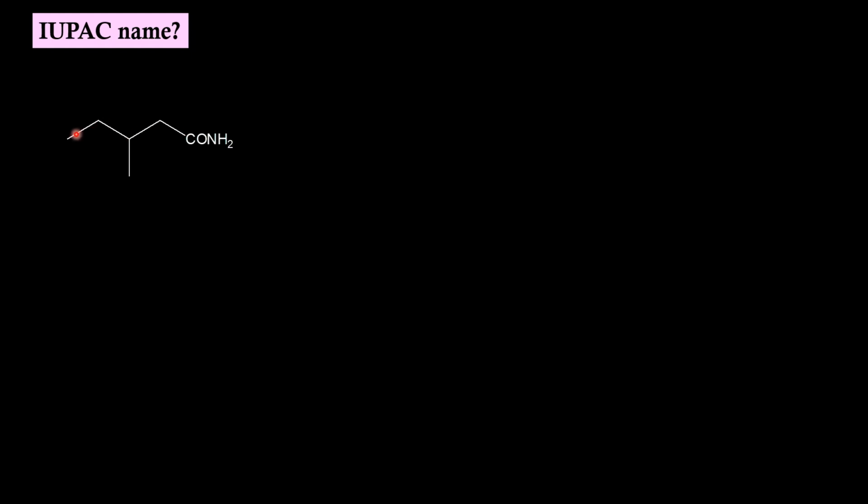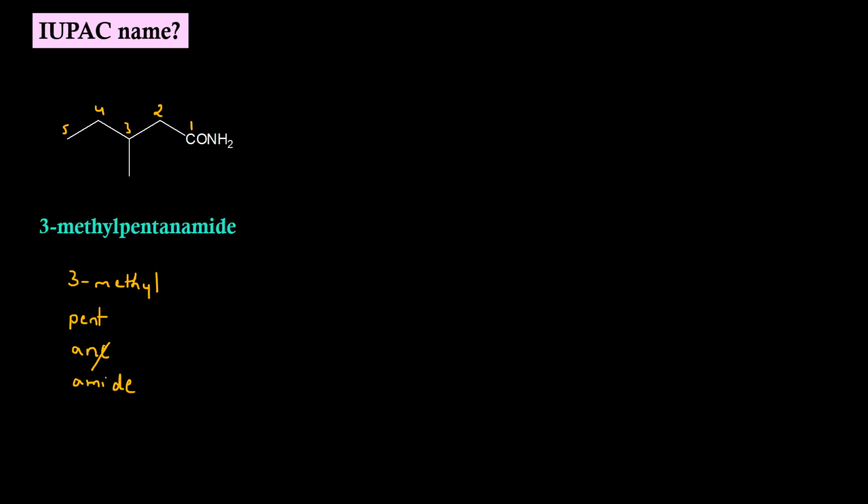This is the parent chain. We should start numbering from the carbonyl carbon of the amide. So, we have a substituent at position 3, that is methyl. Secondary prefix for the molecule will be 3-methyl. Root word is pent. Primary suffix is ane. Secondary suffix is amide. We have to drop the E of primary suffix. IUPAC name will be 3-methylpentanamide.